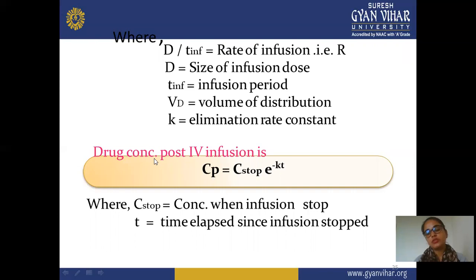And next, the drug concentration post IV infusion is Cp = C stop e^(-kt), where C stop is the concentration when the infusion is stopped and t is the time elapsed since the infusion was stopped.